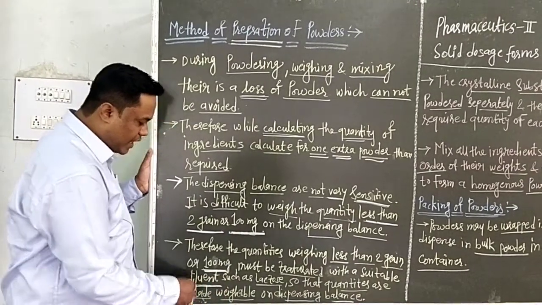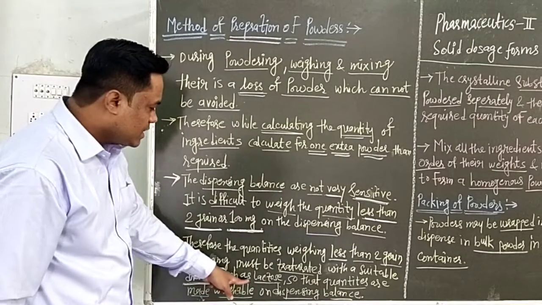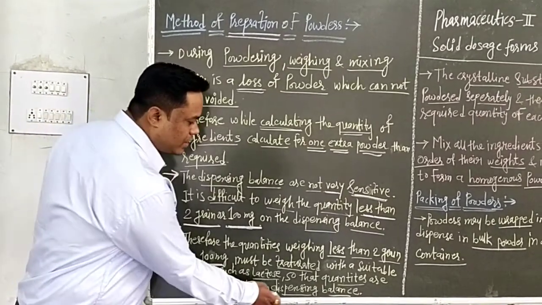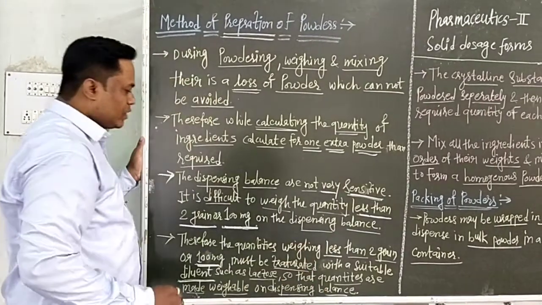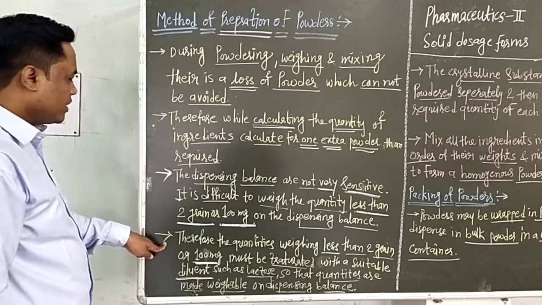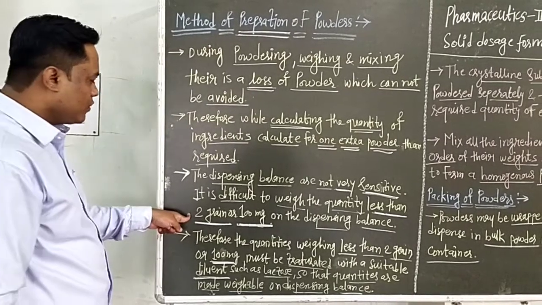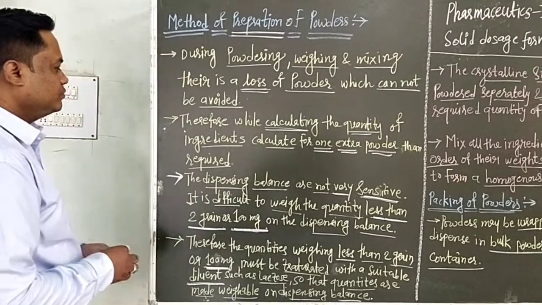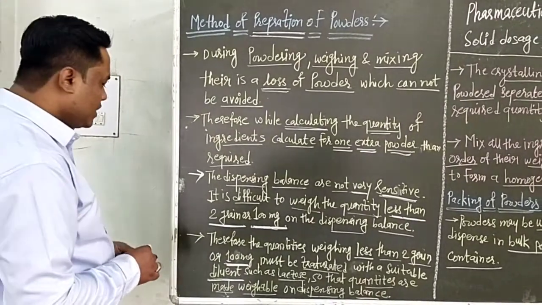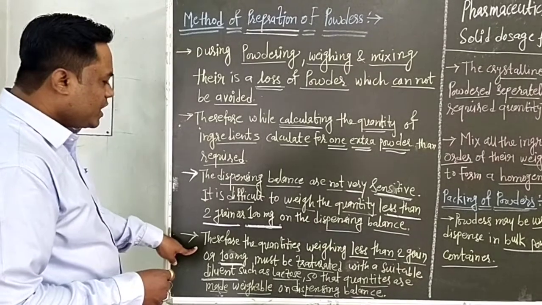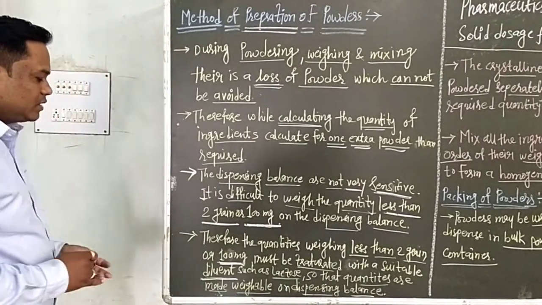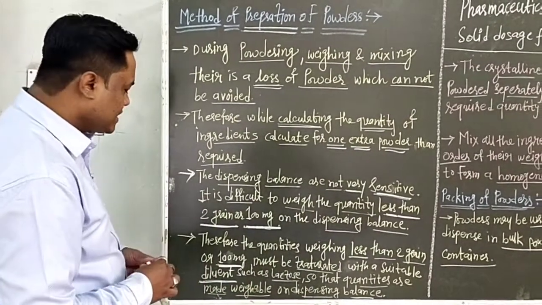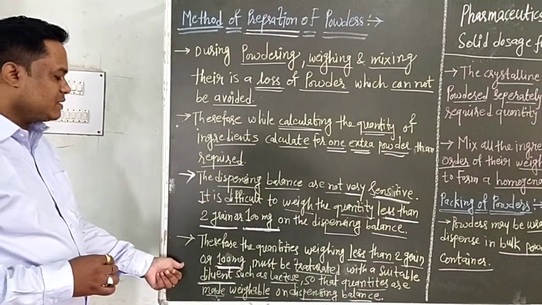Add a diluent such as lactose, so that the quantities are made weighable on the dispensing balance.